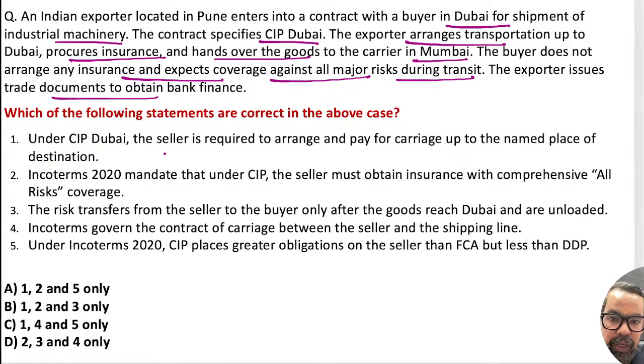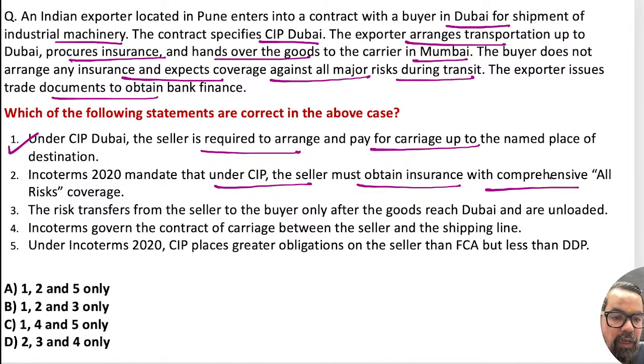So CIP Dubai, the seller is required to arrange and pay the carriage to the named place of destination. This should be the true one. CIP, Incoterms 2020, under the CIP, the seller must obtain insurance for comprehensive risk coverage. This is also correct. The third one is the risk transfer from seller to buyer. Risk transfer from buyer to seller, right? The responsibility of buyer to seller. This should be wrong, right?